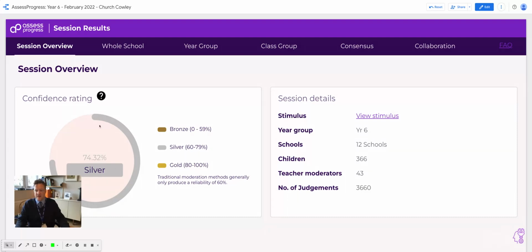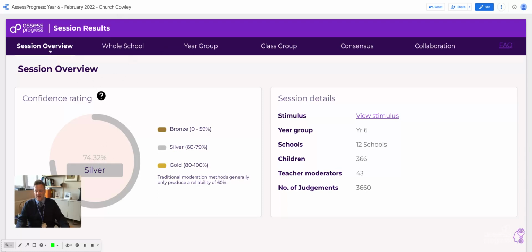This confidence rating here gives us the likelihood of, if we run exactly the same session again with exactly the same teachers, what's the likelihood of us having exactly the same outcomes? We've turned this into a percentage, 74.3%. Our gold standard is anywhere above 80. A normal moderation produces around about a 60% agreement rate with the teachers. So this is quite a good agreement for the stimulus, which was quite narrow focused around a formal letter from Year 6s. So not much options to broaden, like a narrative, to broaden what they might write. So we're quite happy with this.